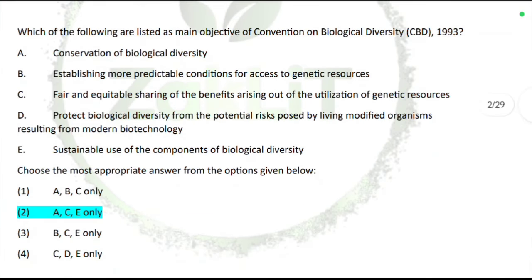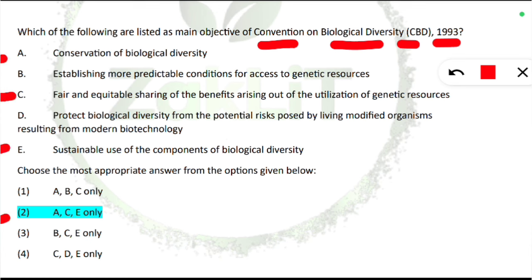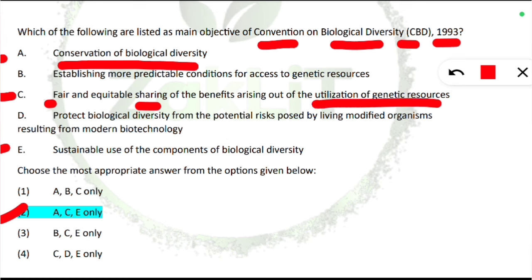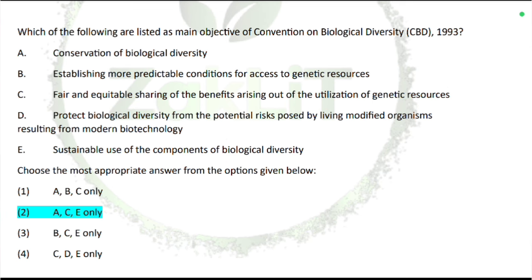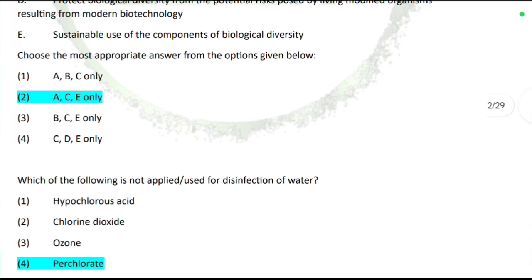Next is, which of the following are listed as main objective of Convention on Biological Diversity, CBD 1993? Here let us only know what are the main objectives. They are A, C, and E as given in the option. They are conservation of biological diversity, very easy thing. Next is fair and equitable sharing of the benefits arising out of the utilization of genetic resources. Next is sustainable use of the components of the biological diversity. So these three will be the correct things, main objective of the CBD 1993. Coming to the next question.